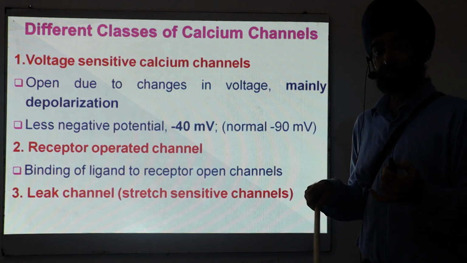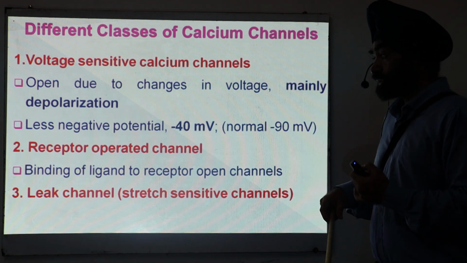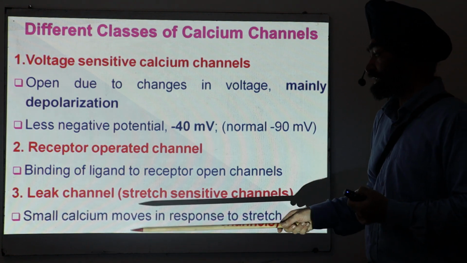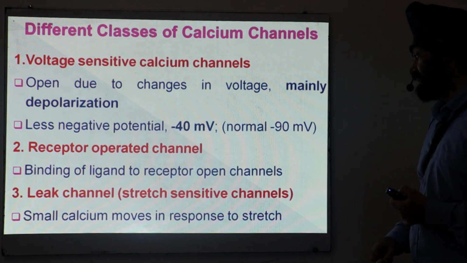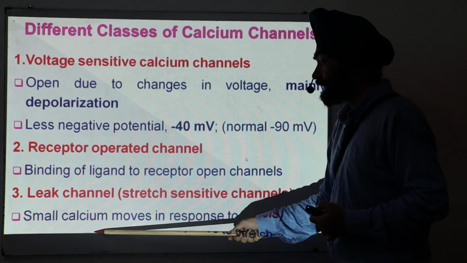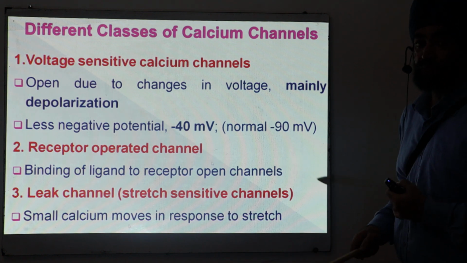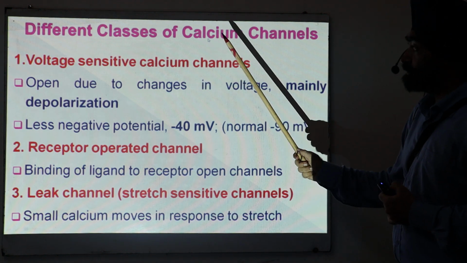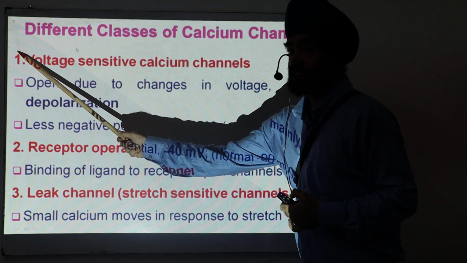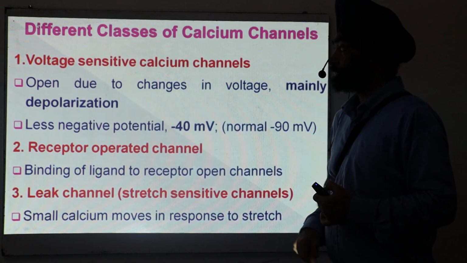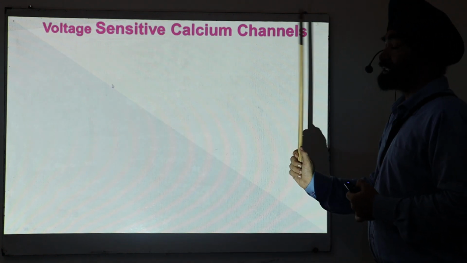Whenever the membrane is stretched, these channels open and calcium starts moving inside. So they are called leak channels. Obviously there is not a massive inflow of calcium, there is a small increase in the calcium that goes inside the cell. So these are the different types, but we will focus mainly on voltage sensitive calcium channels in this topic, because these are most widely spread.